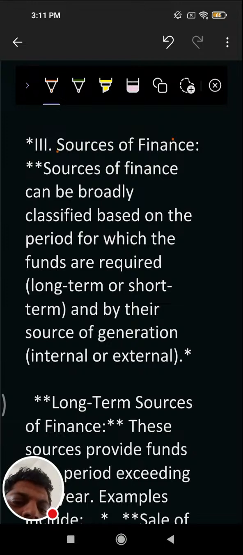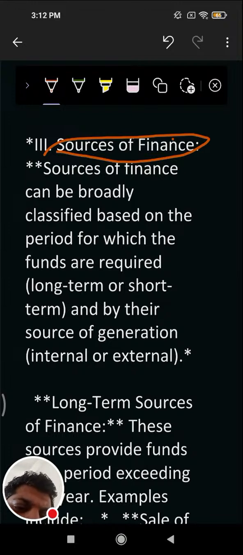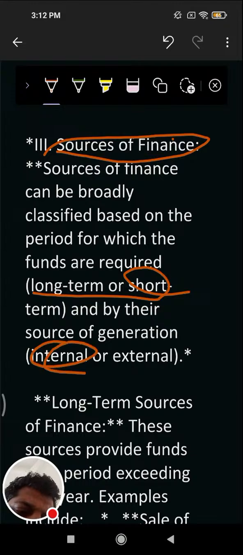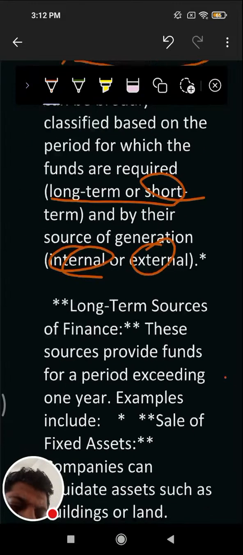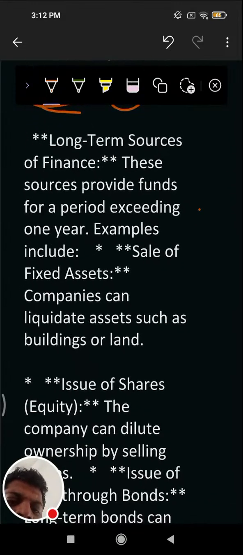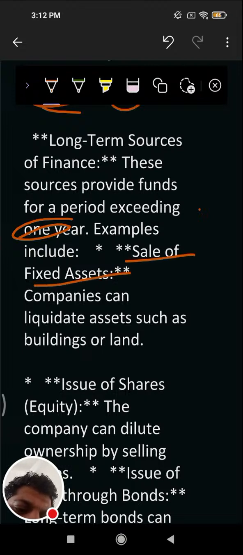Then comes the source of finance. Source of finance can be broadly classified based on the period over which the funds are required, long term and short term, and by their source of generation, internal or external. The long term source of finance: these sources provide funds for a period exceeding 1 year. Example, sale of fixed assets. A company can liquidate assets such as buildings or land.